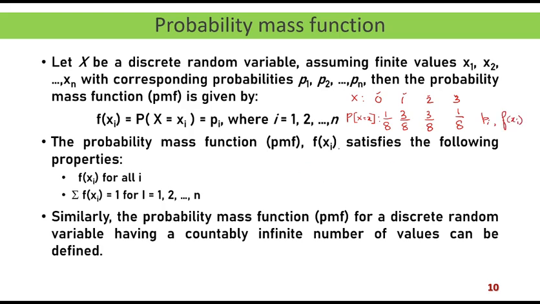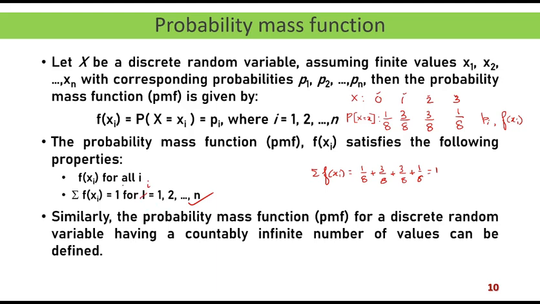Now, when you take the sum of these probabilities, that is summation of f of xi, this is equal to 1 by 8 plus 3 by 8 plus 3 by 8 plus 1 by 8. And you will find that this comes out to be 1. That means the condition is satisfied that the sum of the probabilities should be equal to 1. This is not capital I, this is small i.